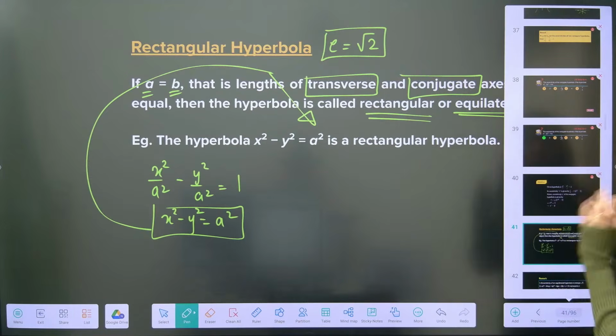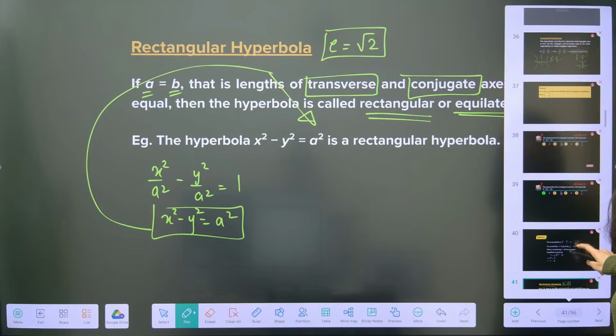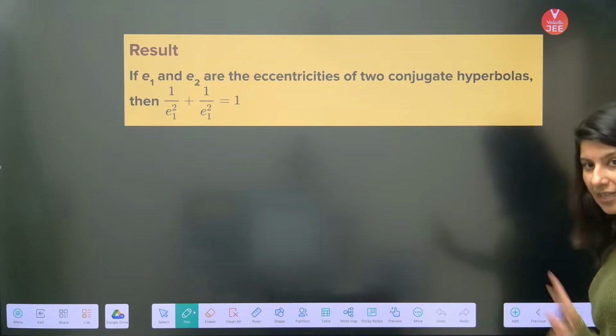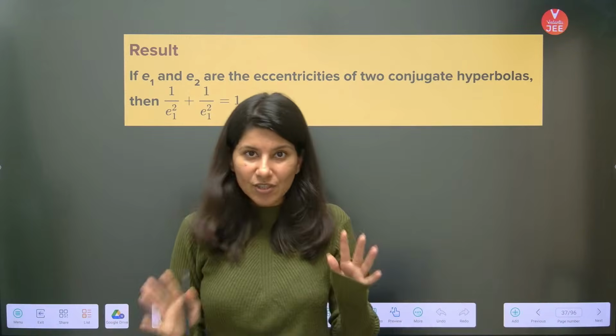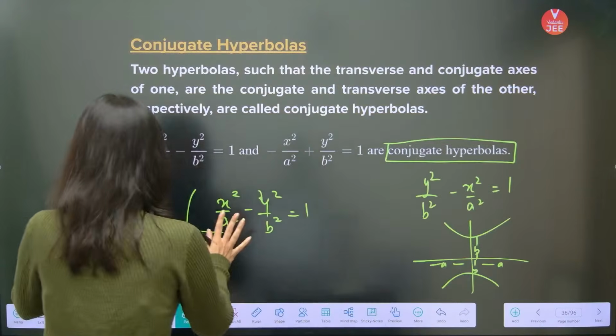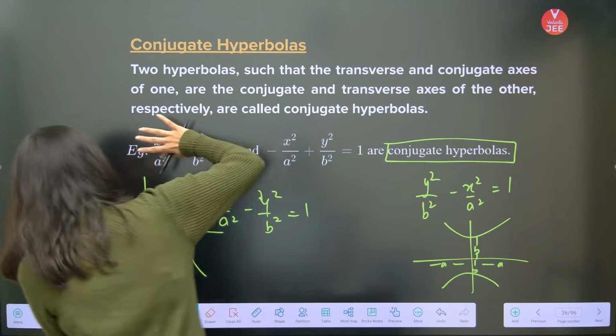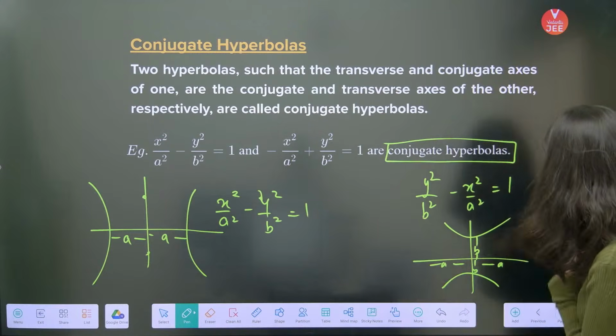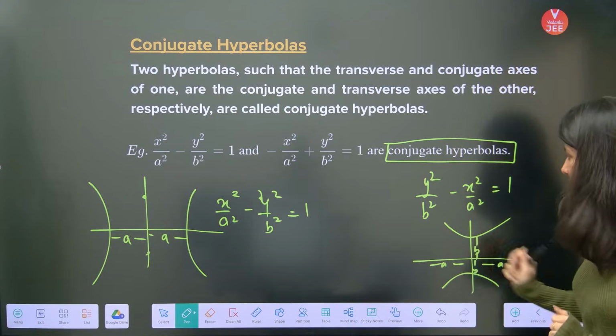Now if I talk about conjugate hyperbola, you remember that it is just that a rotation is happening. So this is the hyperbola. Now if you just rotate it 90 degrees, you will get this. Same to same, copy paste. So rotation is there. It's just that A and B are matching.